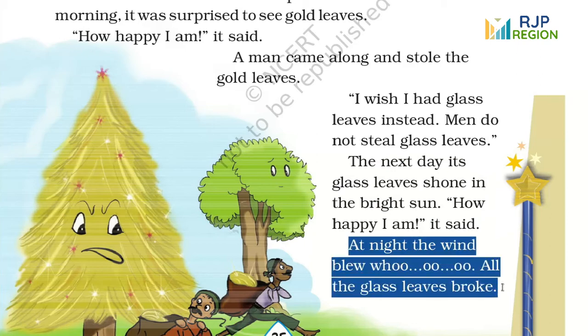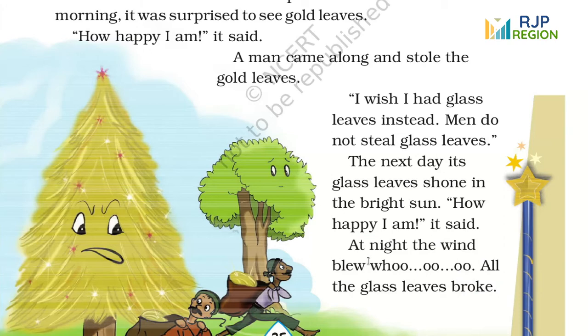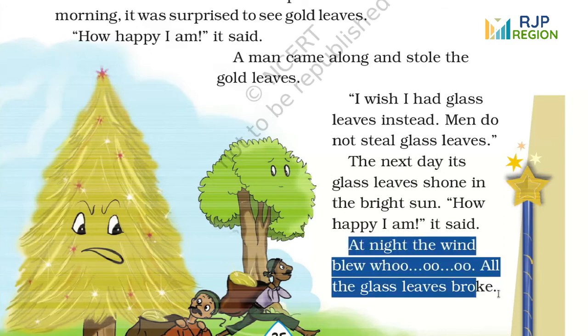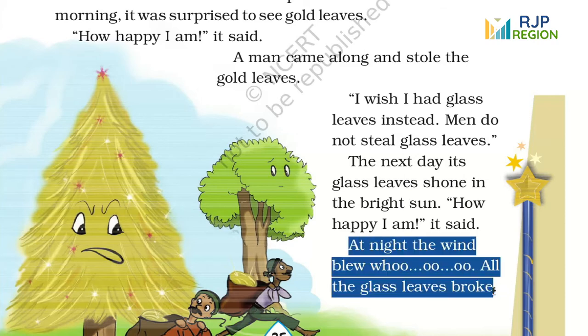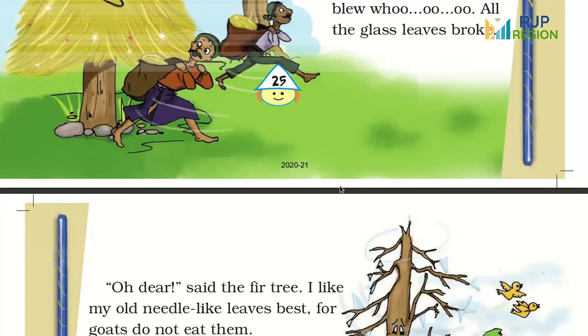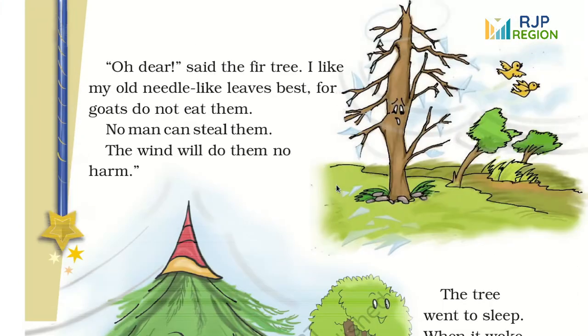Whoo! All the glass leaves broke. Children, what happened at the night? Yes, the wind blew. The glass leaves broke. As you know, the glass is very delicate. So when the wind blew, the glass leaves broke. Children, you can see in this picture how the glass leaves fell down and the fir tree became bare again.